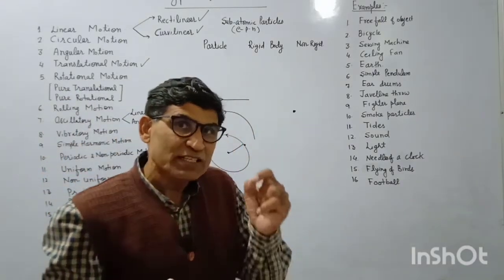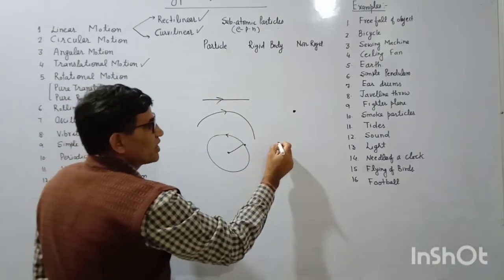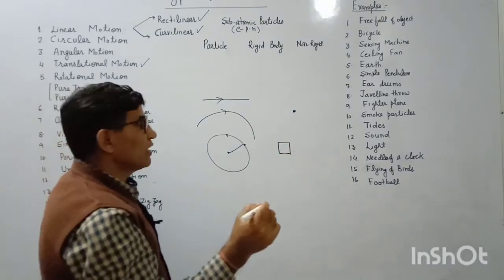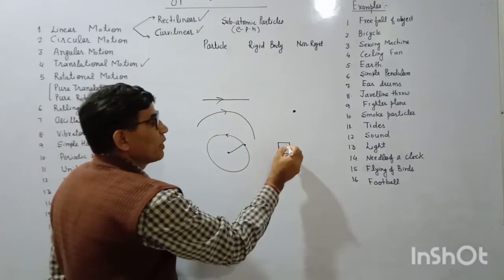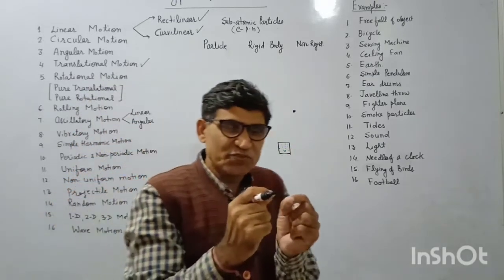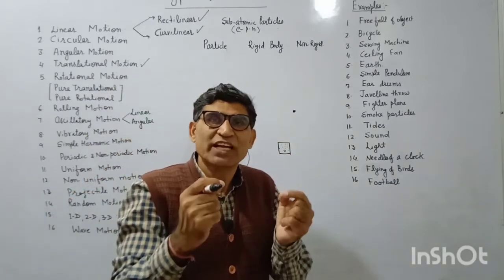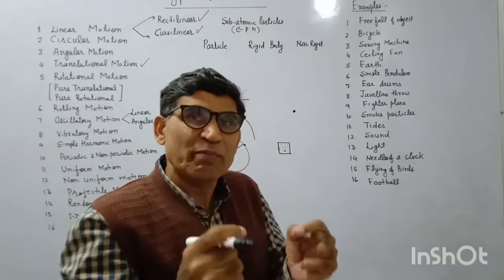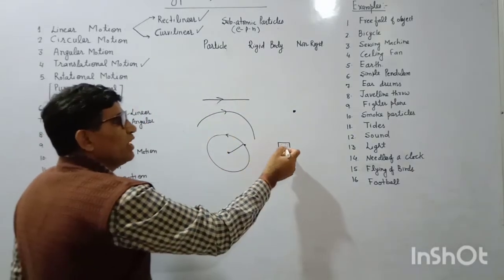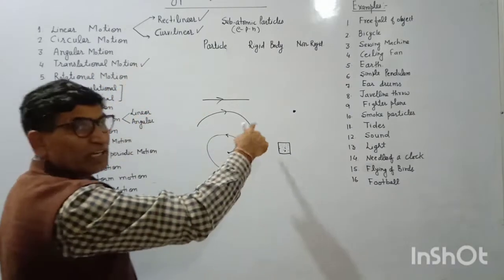Now if the body is a rigid body, suppose this is the rigid body, it is a combination of many sub-particles. You can say there are many particles which are at a fixed distance from each other. A rigid body is a body whose shape or size does not change with the application of force. So here the rigid body may be in translatory motion or rotatory motion.